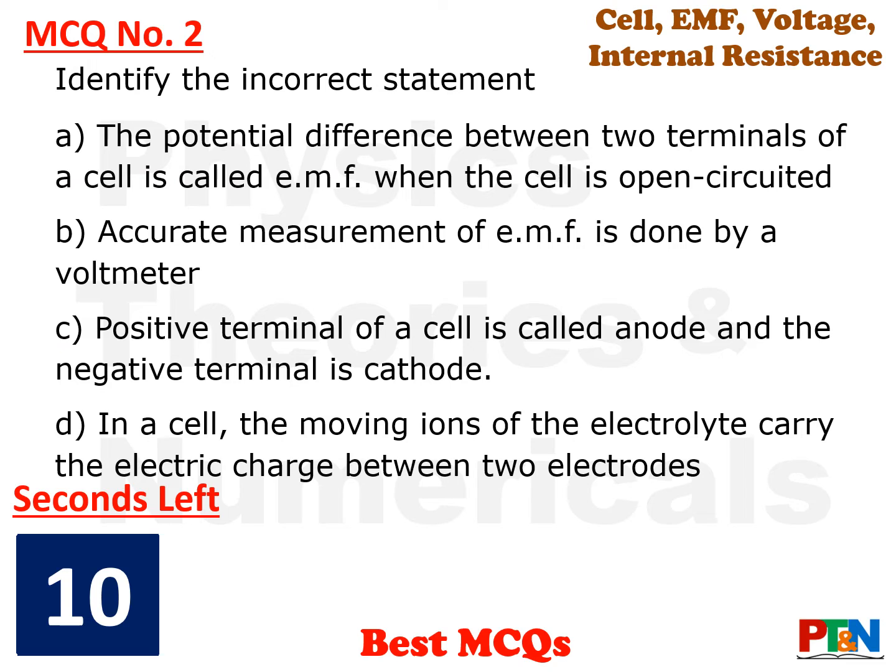Next MCQ. Identify the incorrect statement. There are 4 statements given here. First one, the potential difference between two terminals of a cell is called EMF when the cell is open circuited. Accurate measurement of EMF is done by voltmeter. Positive terminal of a cell is called anode and the negative terminal is called cathode. And in a cell, the moving ions of the electrolyte carry the electric charge between the two electrodes. Out of these 4 statements, identify the incorrect statement. 10 seconds time for you. Your time starts now.